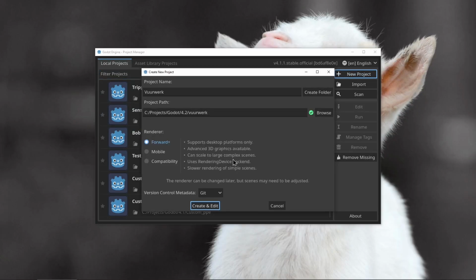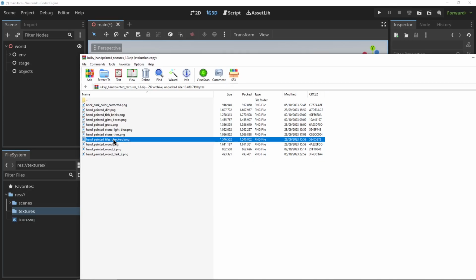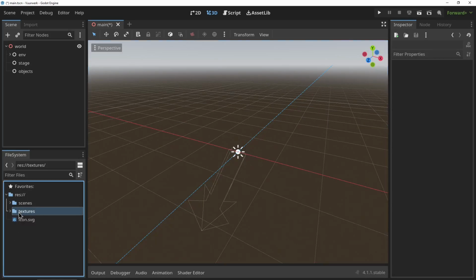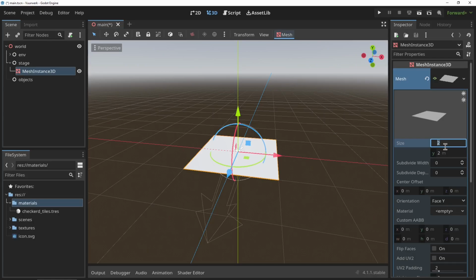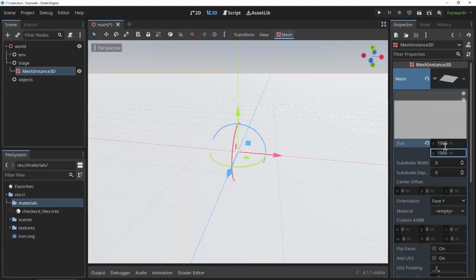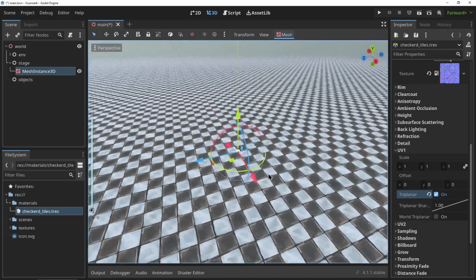Alright, let's create a new Godot project and let's get started. The first thing I do in all of my projects is add a floor to the scene. So I'll just add a basic mesh instance, make it 1000 by 1000 meters and add in my own grid texture. Link is in the description.